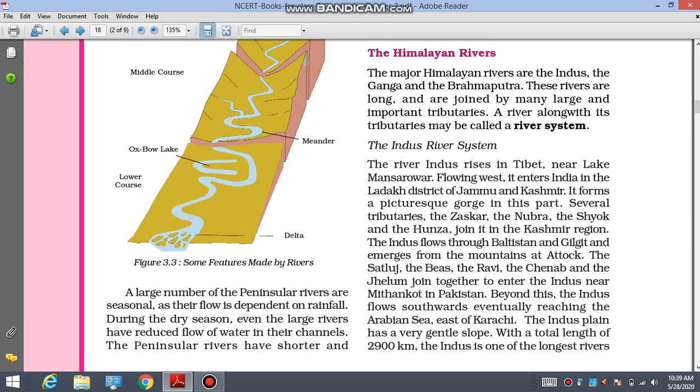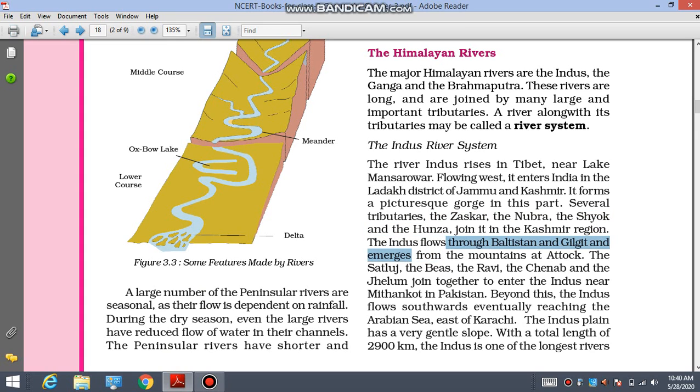So the originating point of any river is very, very important. It enters India in Ladakh district of Jammu and Kashmir. It forms a picturesque gorge in this part. Several tributaries like Zanskar, Nubra, Shayok, Khunsa join it in Kashmir region. It is better you note these tributaries down: Zanskar, Nubra, Shayok, Khunsa. These tributaries join in Kashmir region.